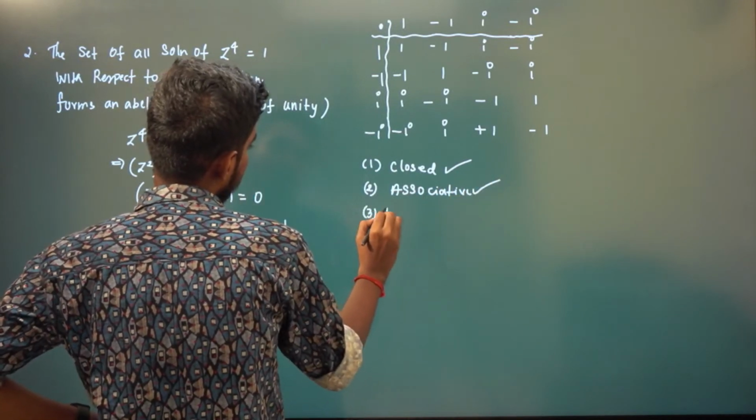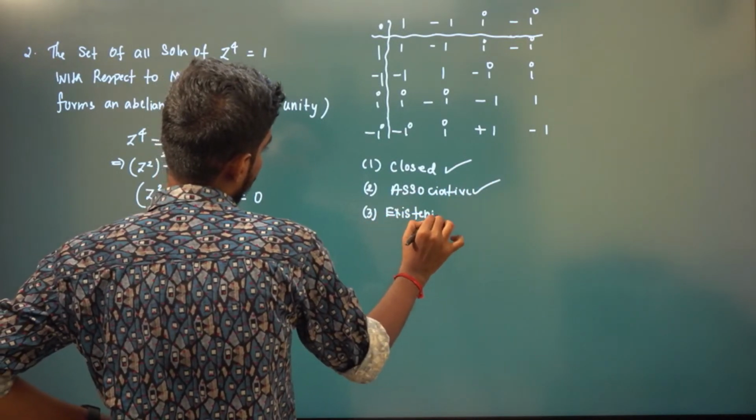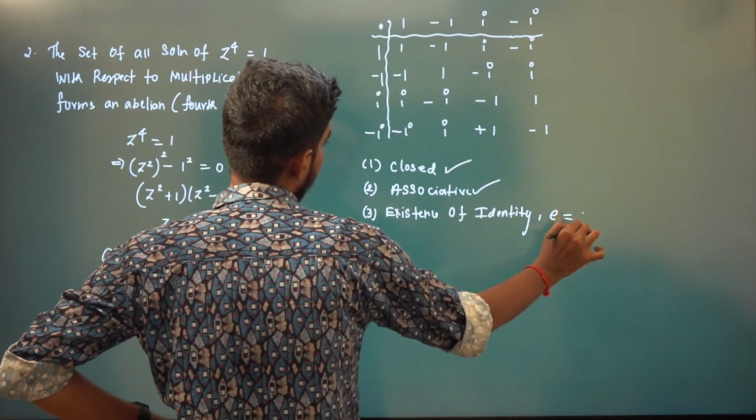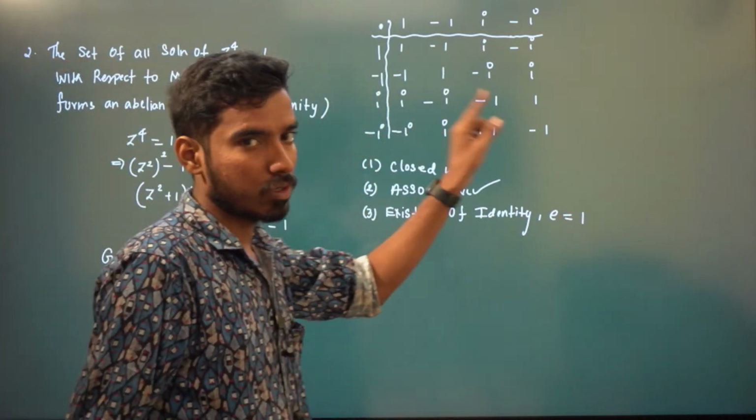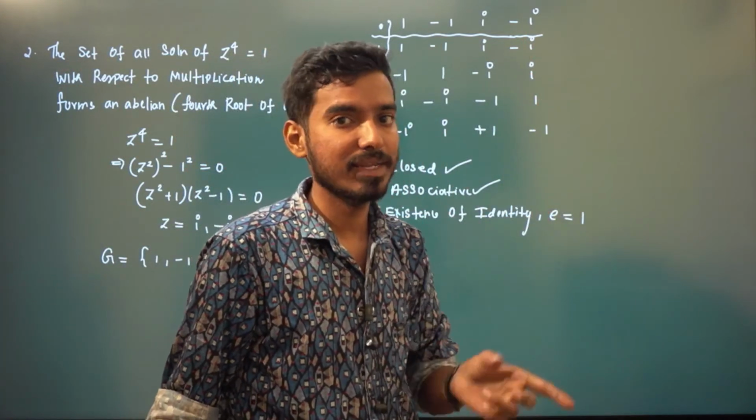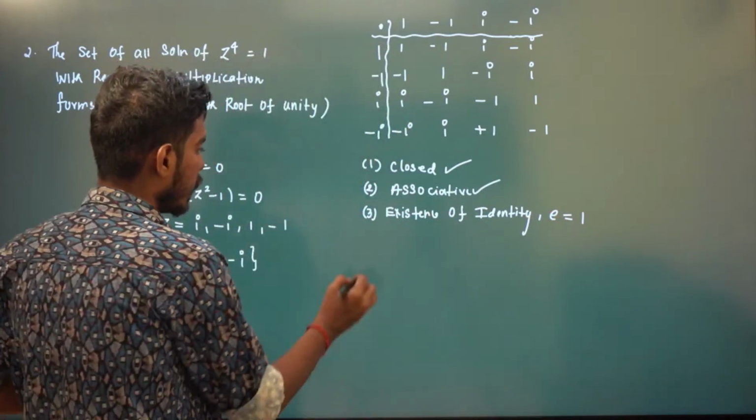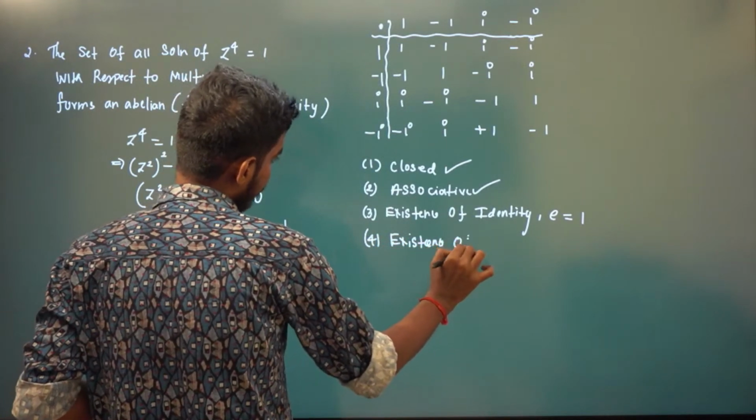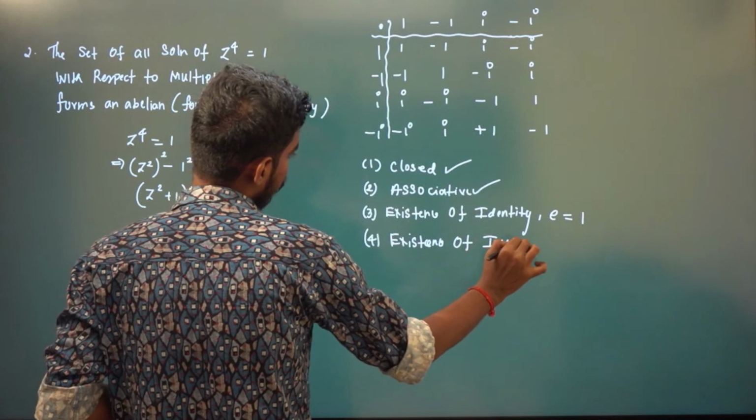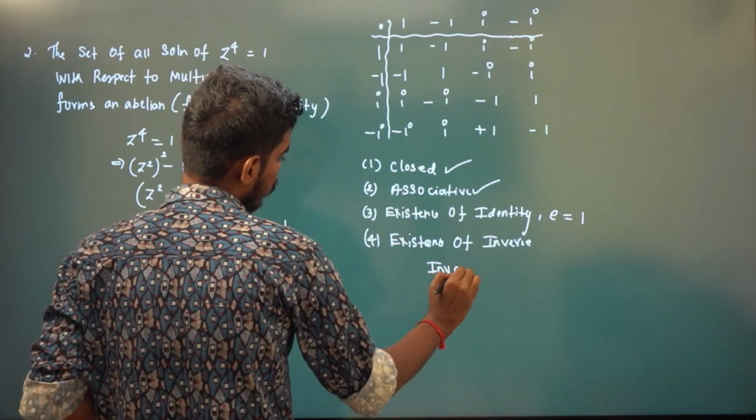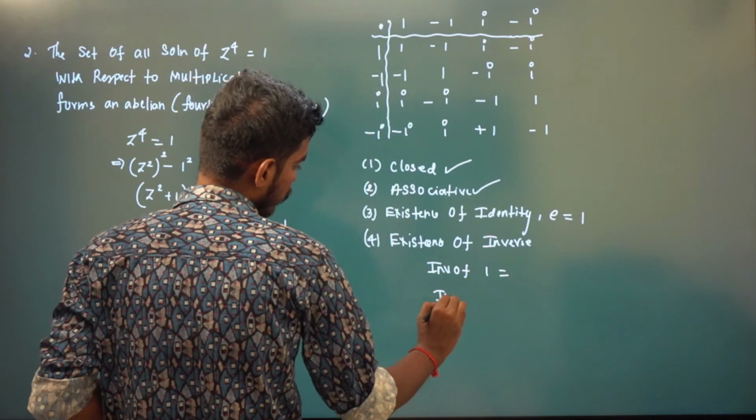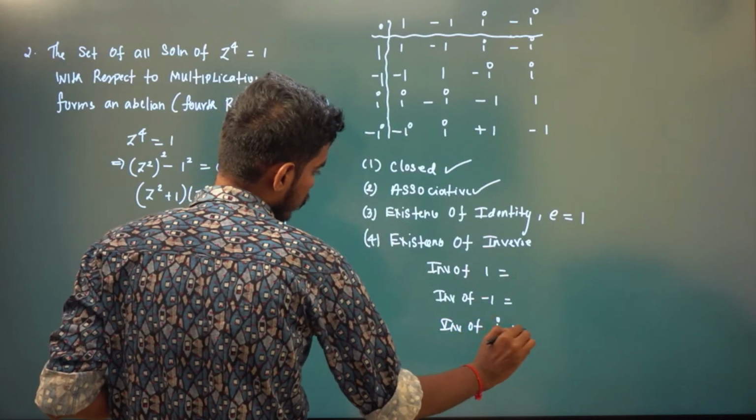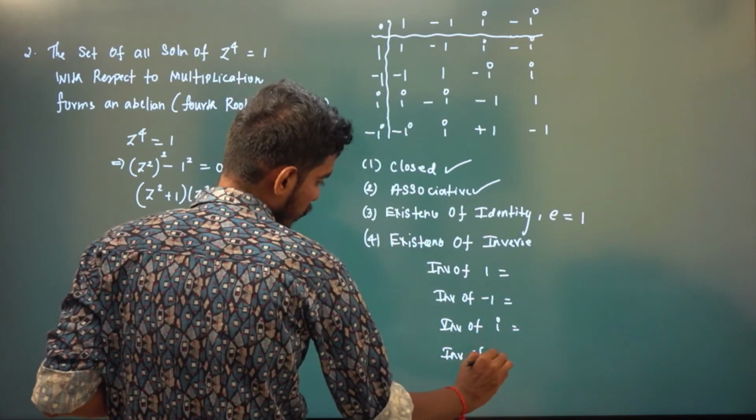And what about existence of identity? Again, e equal to 1 is the identity element because 1 into 1 is 1, minus 1 into 1 is minus 1, i into 1 is i, minus i into 1 is minus i. And for inverse, you need to write down for each of its elements, since it is a finite group. So what about inverse of 1? Inverse of minus 1, inverse of i, inverse of minus i.